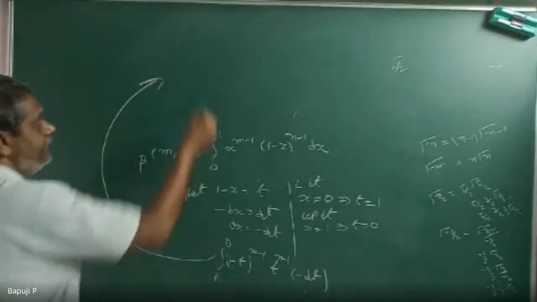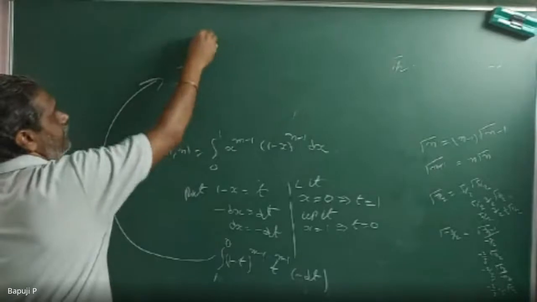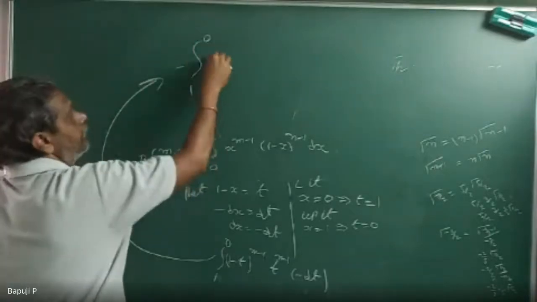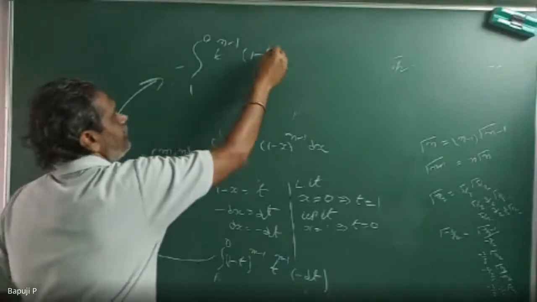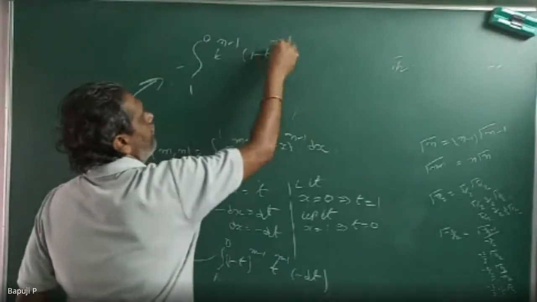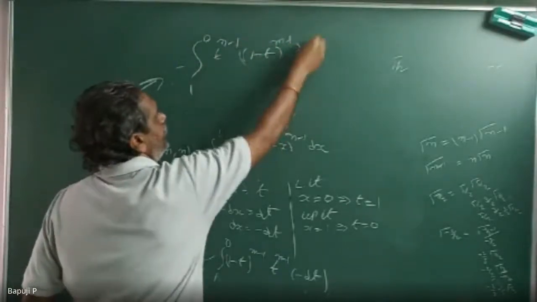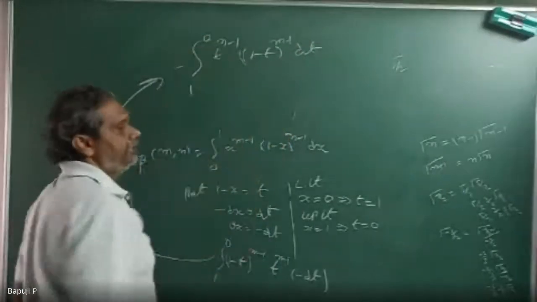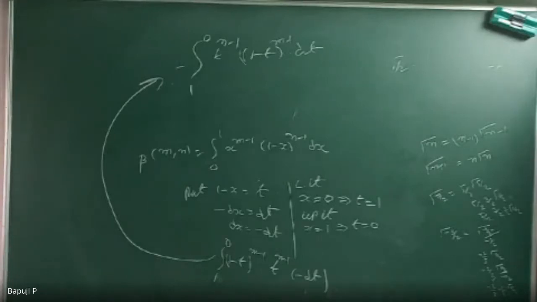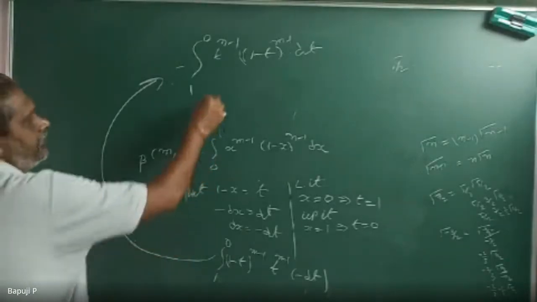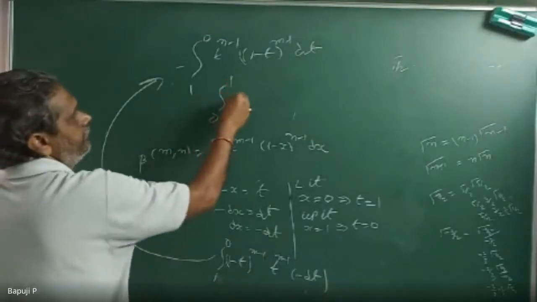Now this minus, if you take it outside, is minus of the integral from 1 to 0 of t to the power of n minus 1, 1 minus t to the power of m minus 1 dt. One integration formula is there: minus the integral from a to b, if you remove the minus, becomes b to a. So if you remove this minus, the limits are reversed, 0 to 1.